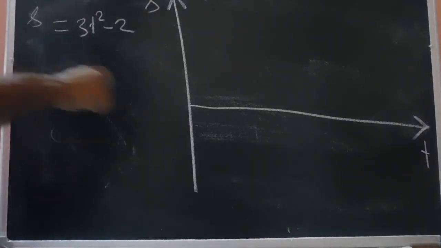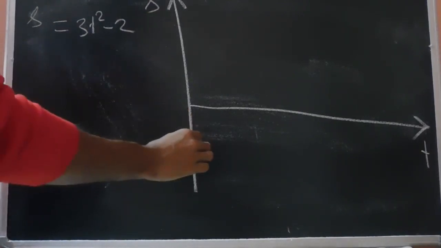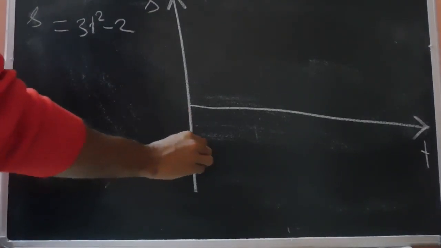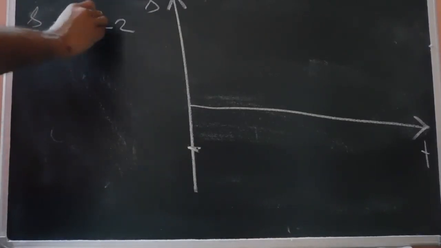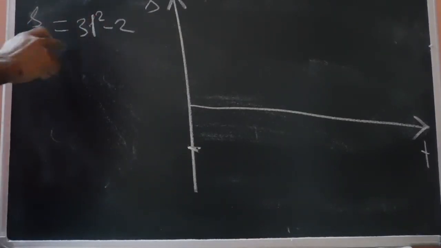This is a quadratic equation. At time t equals 0, the displacement is -2. Also, this is an upward parabola since the coefficient of t square is positive.